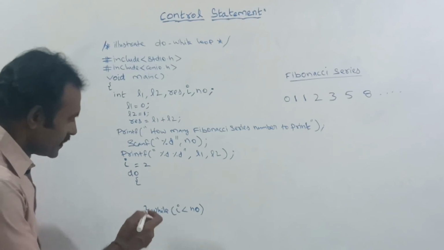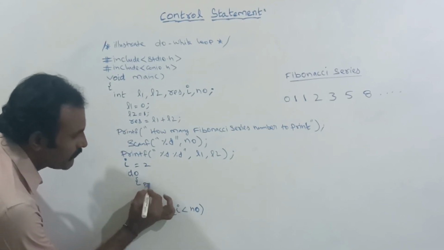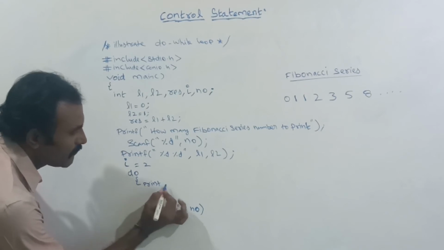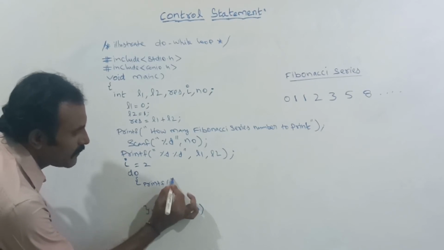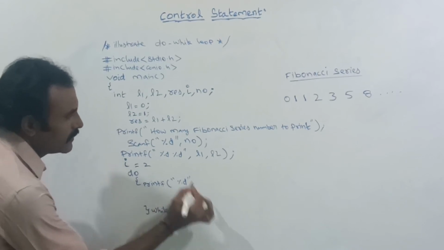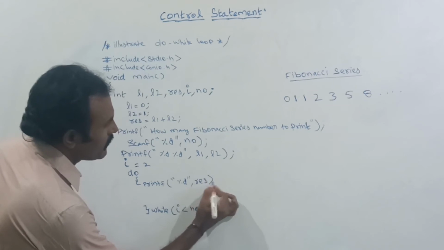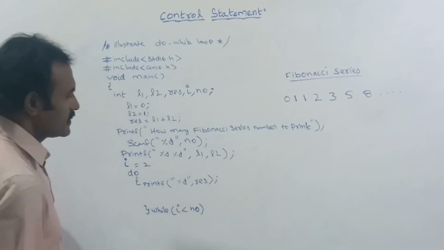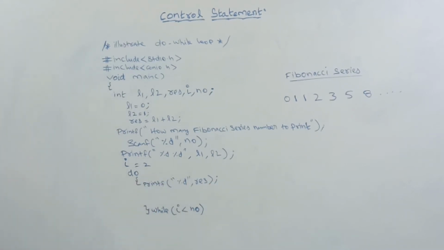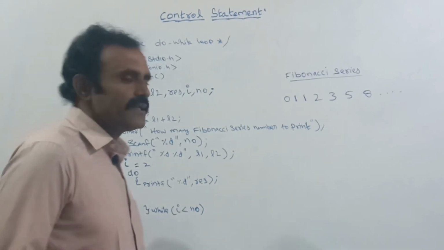executed. Inside the loop, I am telling printf, here the space and %d, comma, next res value, that is the result. We are going to print the result. Here each and every time we need to swap the numbers.